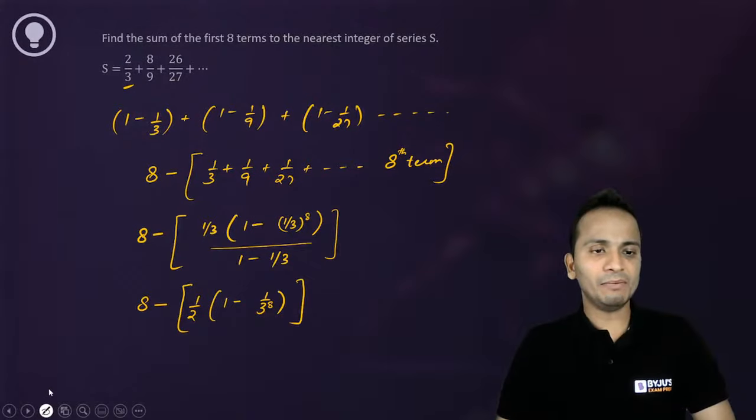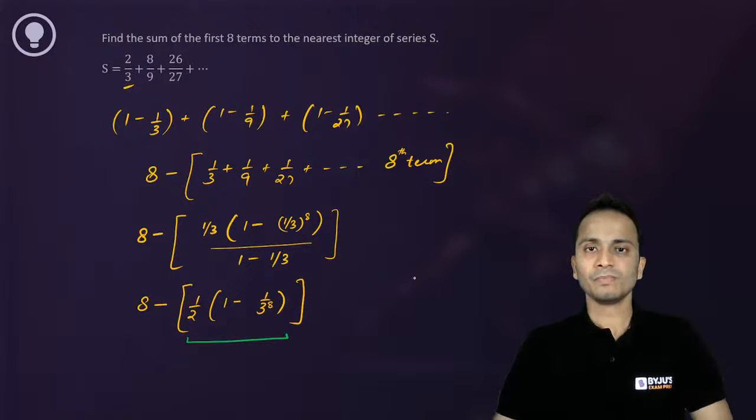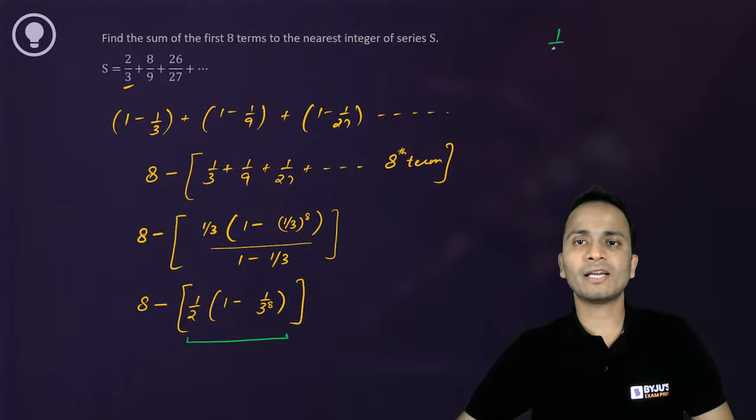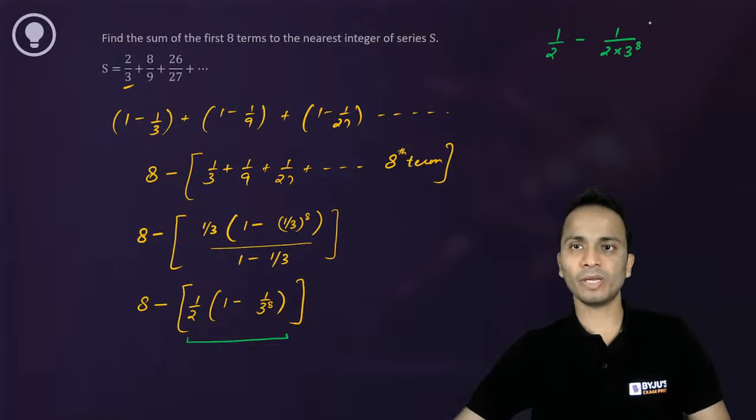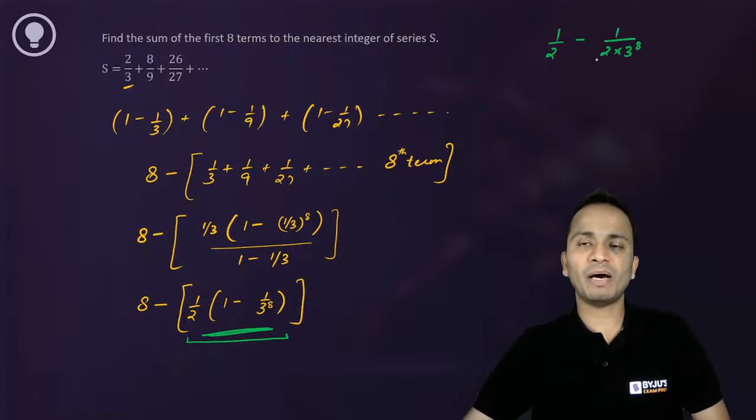Now let's see what can be done. Now we have to estimate the value of this. So this value is, look at the right hand side top of the screen, half minus 1 upon 2 into 3 raised to the power 8. I have opened the bracket, this one only. So half minus 1 upon 2 into 3 raised to the power 8.